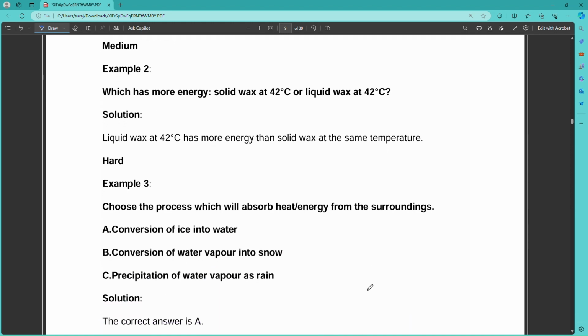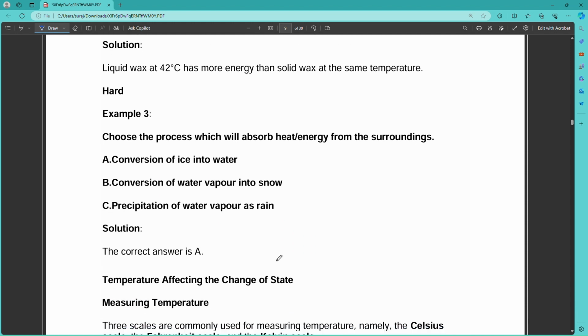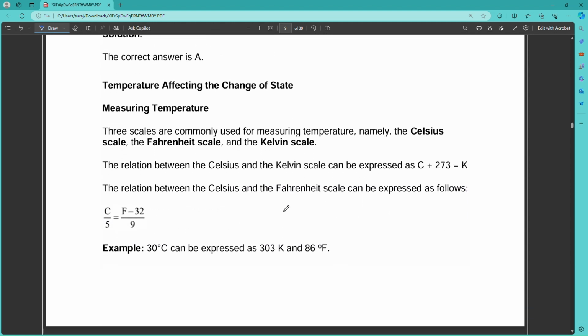Choose the process in which heat is absorbed from the surroundings: conversion of ice into water, conversion of water vapor into snow, or precipitation of water vapor as rain. The correct answer is A, that is conversion of ice into water. These are other questions you can solve by yourself.